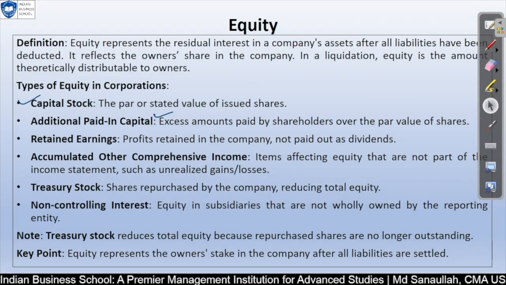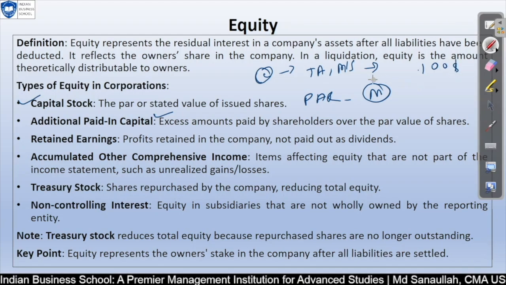Also, one more point: this 1 or 2, whatever the par value or face value, is the minimum amount to be paid by the company when you sell to the company. If you buy a share of Tata Motors or maybe Microsoft, for example, you purchase at $100 and their face value or par value is $10. So at the time of liquidation, you will get at least $10, or more depending on what remains after paying all the liabilities and preferred shares. Whatever the remaining amount is, that will be divided by the number of shares.